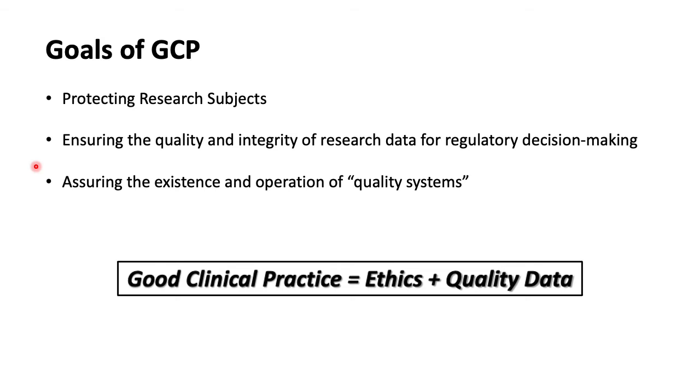Next, GCP focuses on ensuring the quality and integrity of research data. And this quality and integrity of the research data will support the decision making process involved while coming up with regulations.